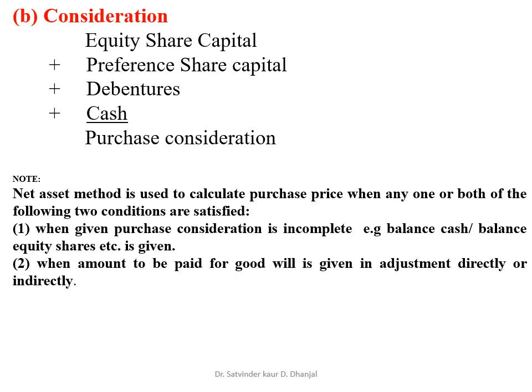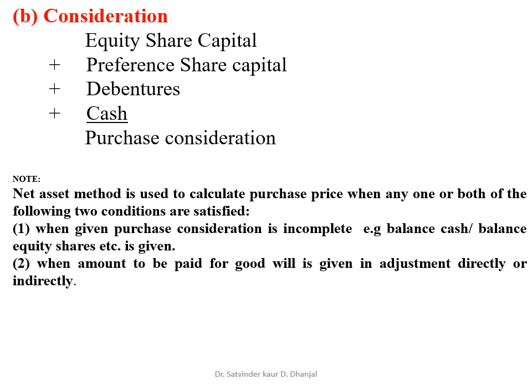The note says that net asset method is used to calculate purchase price when any one or both of the following two conditions are satisfied. दोनों में से कोई एक या दोनों condition satisfied हैं तब net asset is used to calculate the purchase price. So the first condition says that when the given purchase consideration is incomplete, ये जो purchase consideration है वो incomplete है, सारी values उसमें दी नहीं गई है. Example, balance cash, balance equity share, etc. is given, तो बाकी कुछ missing है.